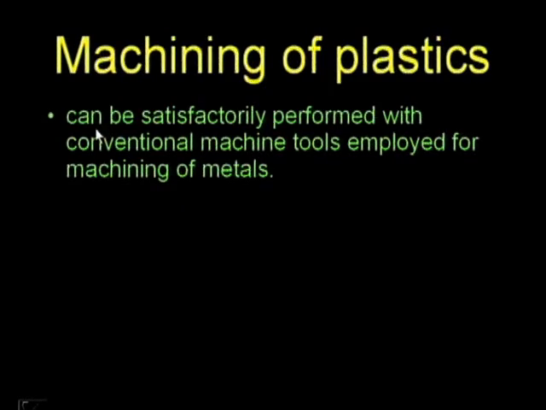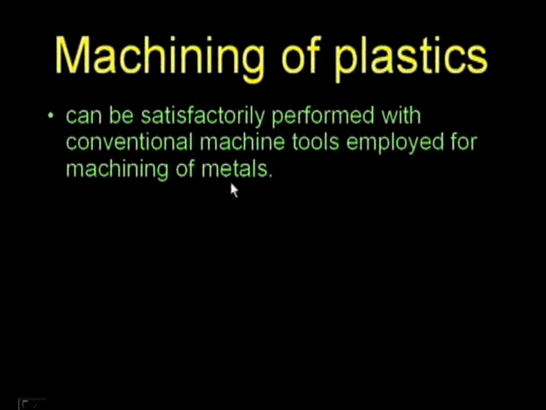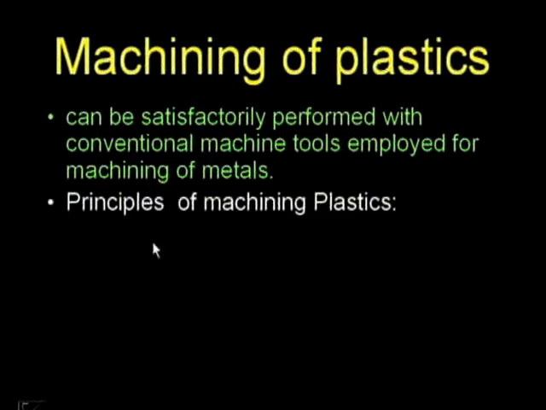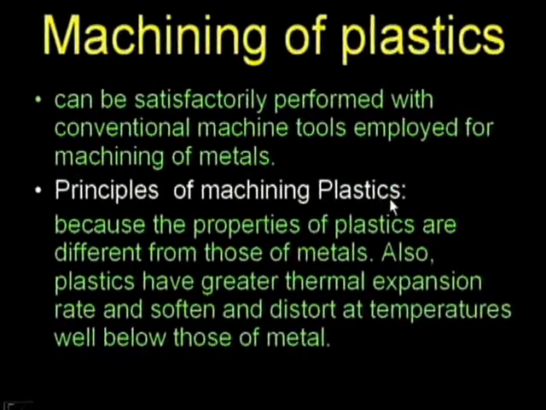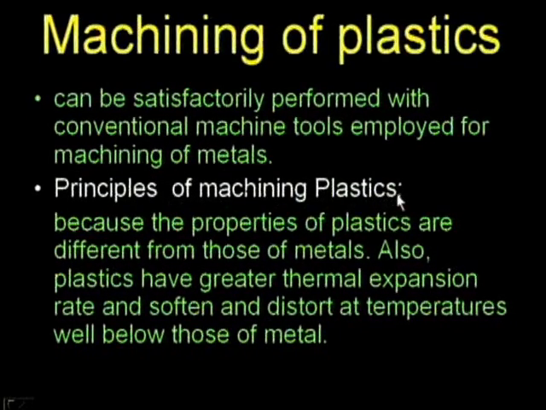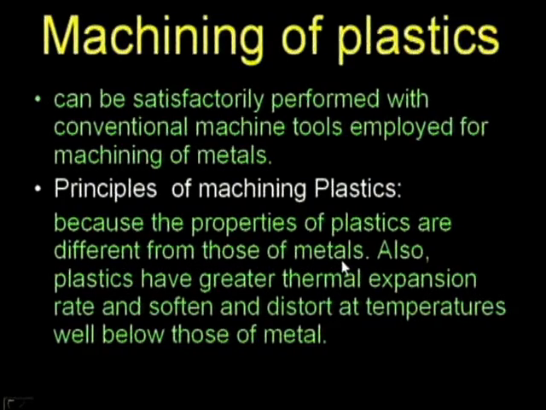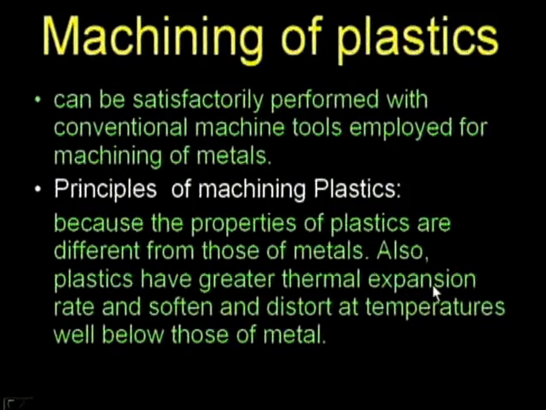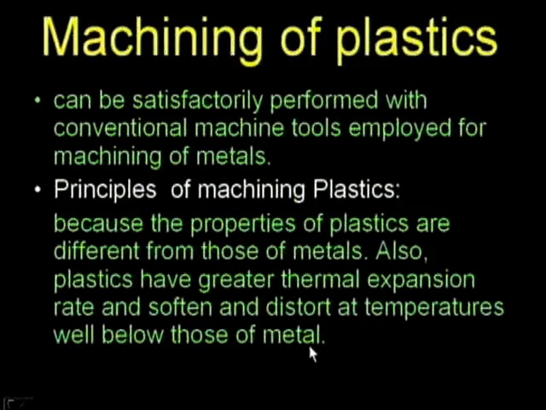Now let us see what happens in the machining of plastics. It can be satisfactorily performed with conventional machine tools employed for machining of metals. That is, whatever machining of metals can be done, we can satisfactorily perform with plastics. Why should we go for principles of machining of plastics? Because the properties of plastics are different from those of metals. What are those things? Plastics have a greater thermal expansion rate and soften and distort at temperatures well below those of metals.